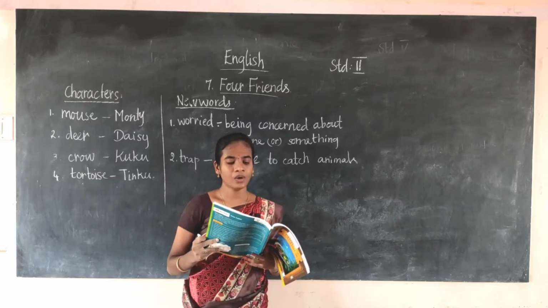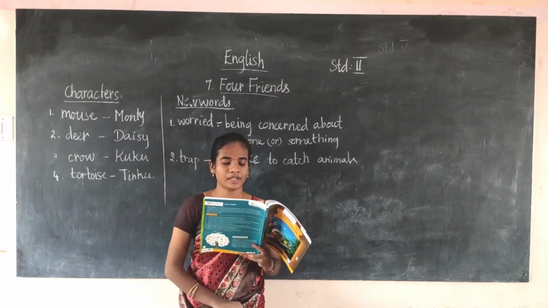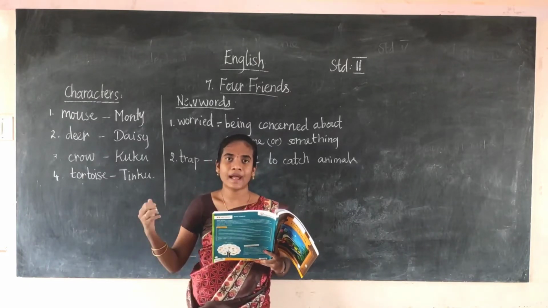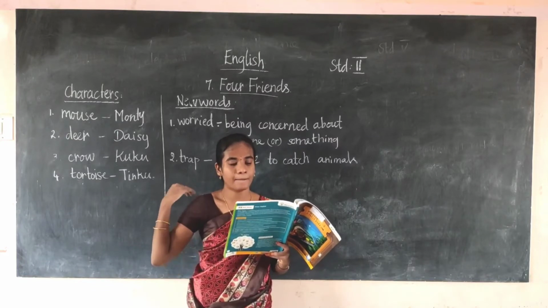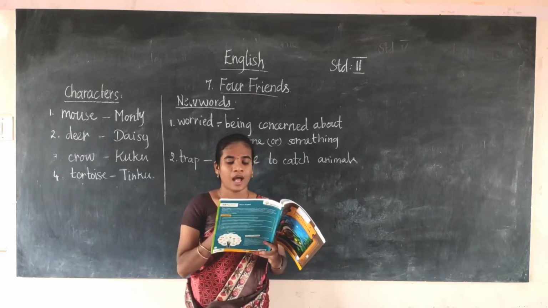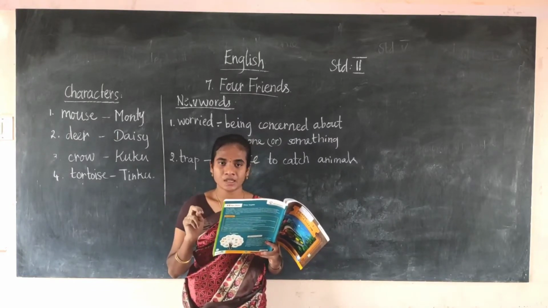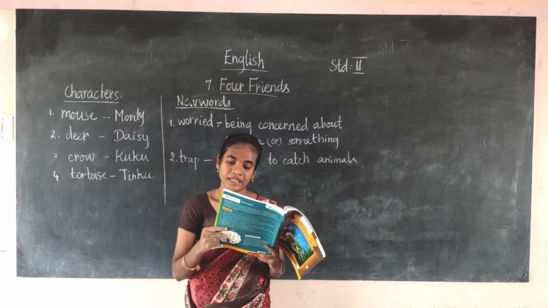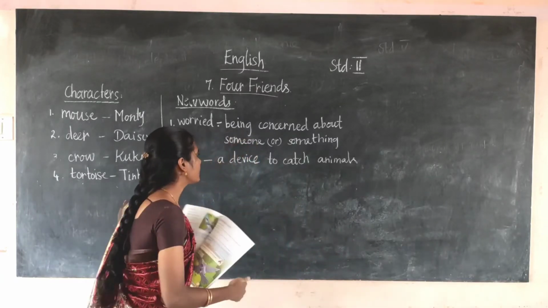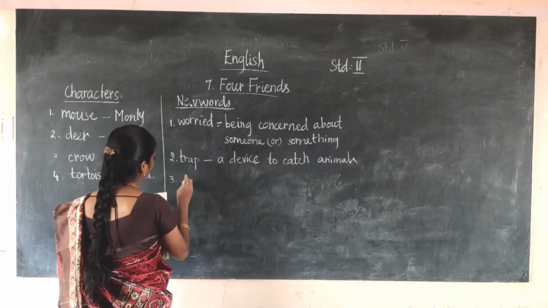Now Cuckoo carries Moti on his back. That is, the crow carries the mouse on his back and soars away. Soars means what? Flies with wings spread. This is a movement of the crow. What do you mean by soars?